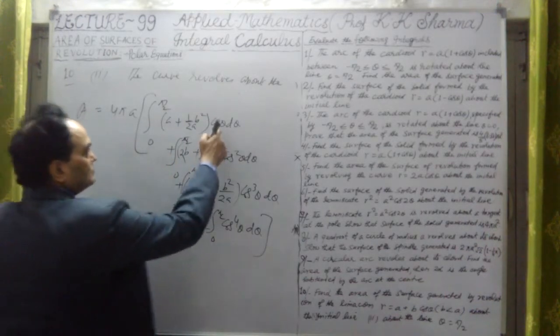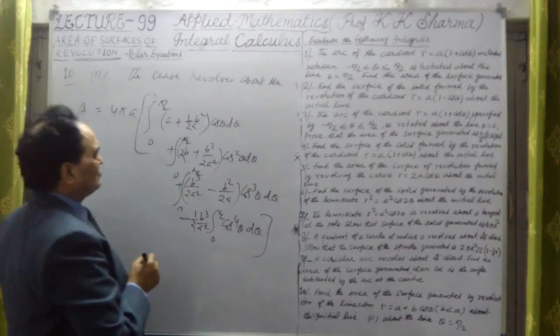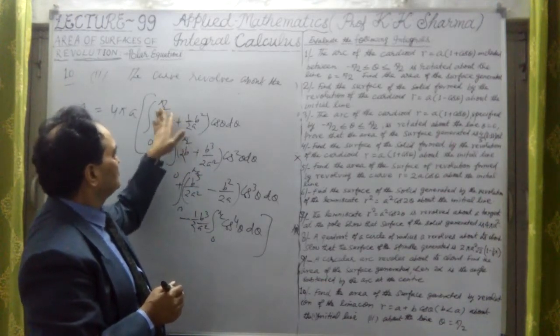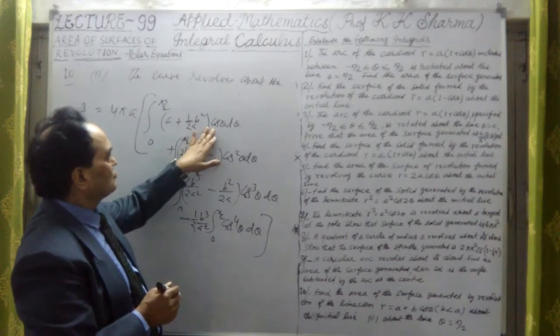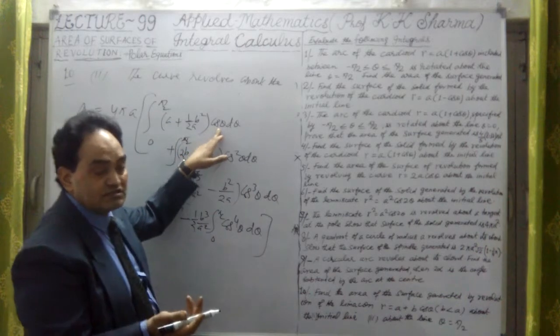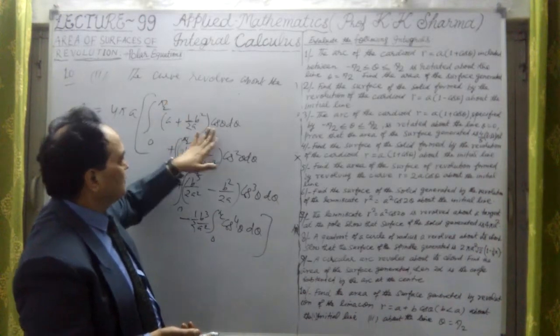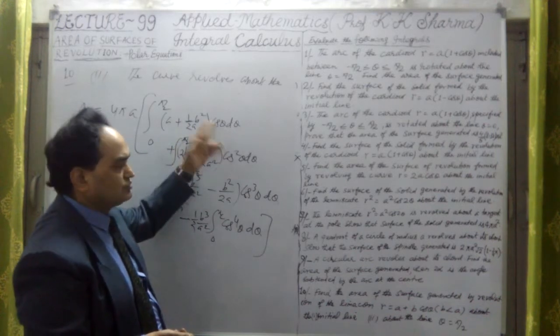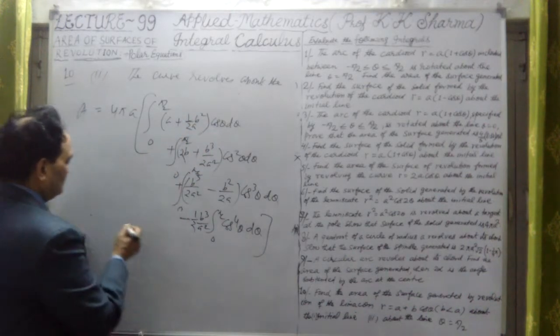Now this is cos theta, or we can integrate this by sin theta. Then putting 0 to this, only sin theta will be 1. Okay, so only this value is coming. So if I integrate cos theta as sin theta, then put the limit 0 to pi by 2, only at pi by 2 the value will be there. But at 0, sin 0 is 0. This is only this value. Let me first write.